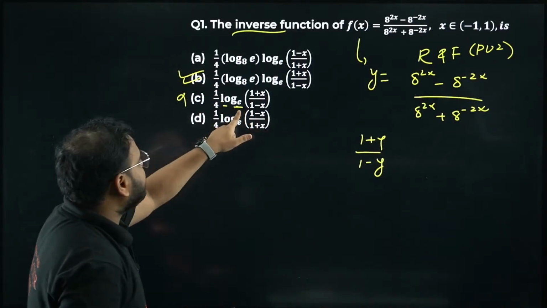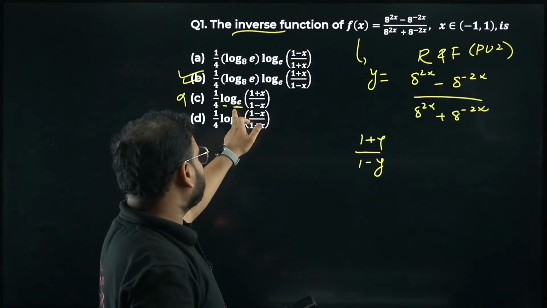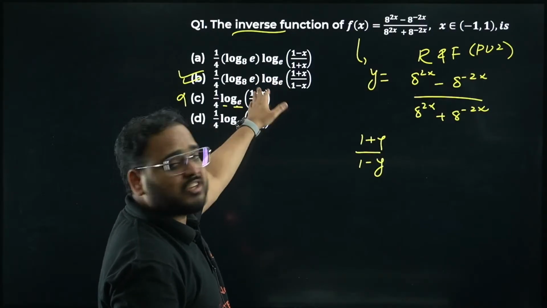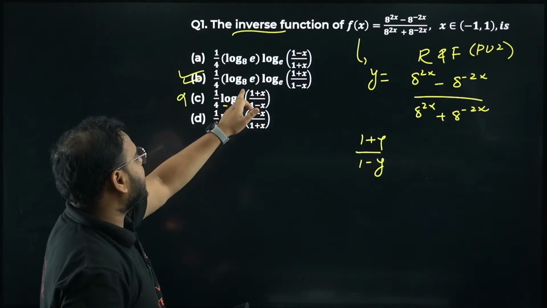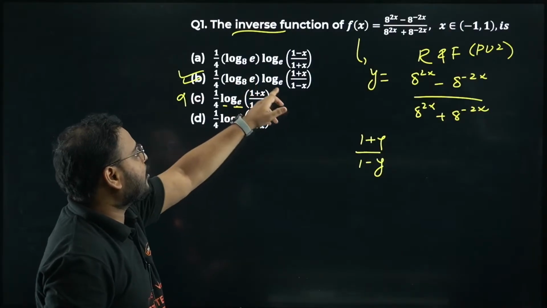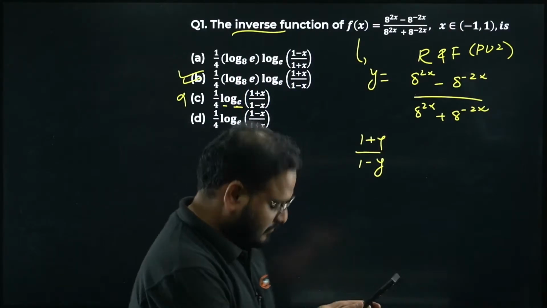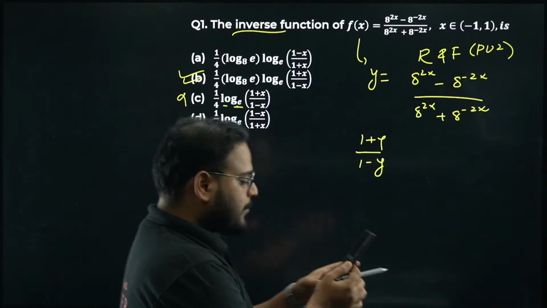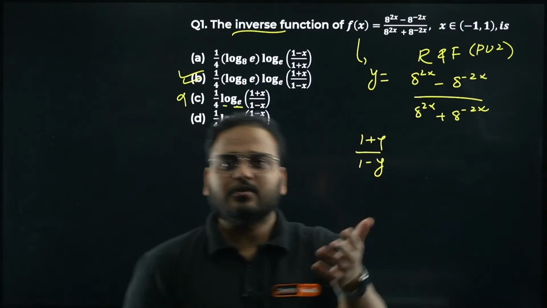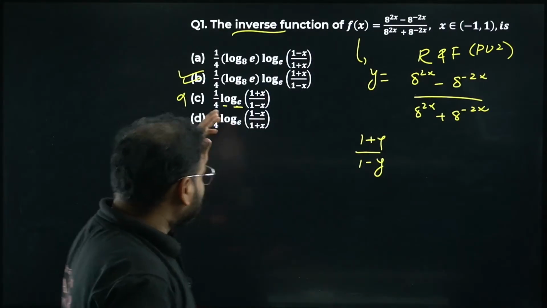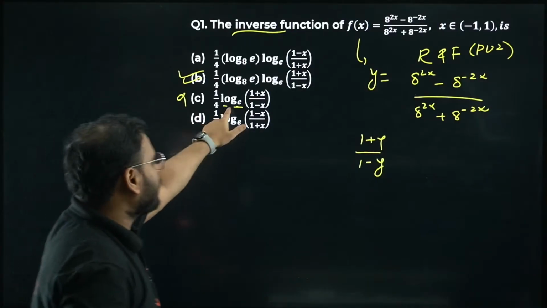Please check, log with the base e is there, so I cannot do that, right? So to make it, I have to use the log base change formula. That's why it is log of e with the base 8 and log of this whole thing with the base e. Okay, chaliye. Yes, everyone who gave option B is correct. Even though people who gave C as the answer were very close to the correct answer, I told you why it is incorrect.